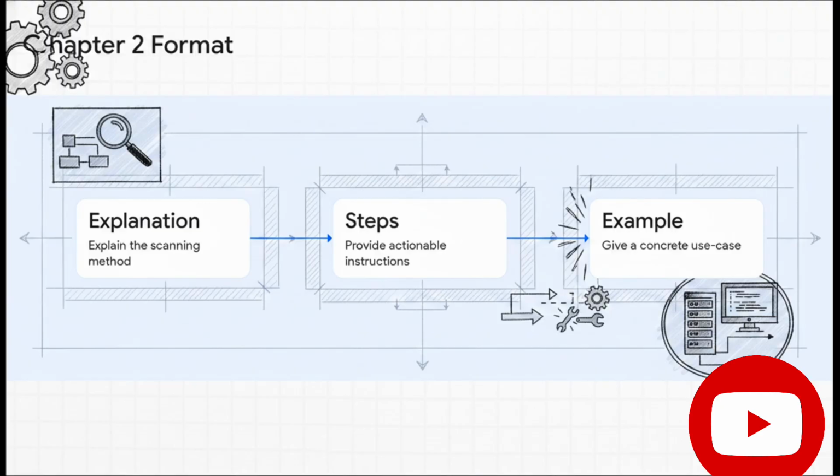Chapter 2 just doubles down on the tech stuff. It's titled, All Ways to Understanding Masscan. And look at the rigid structure demanded here. Every single method has to be broken down strictly into 3 parts: an explanation, actionable steps, and a concrete example. It's a remarkably logical, almost textbook approach to teaching a very complex tool.